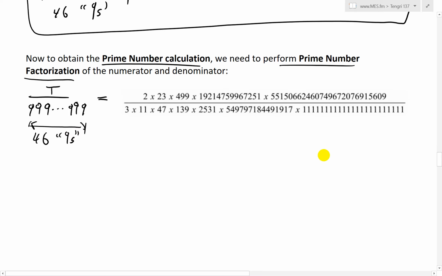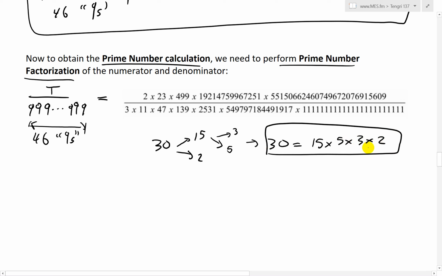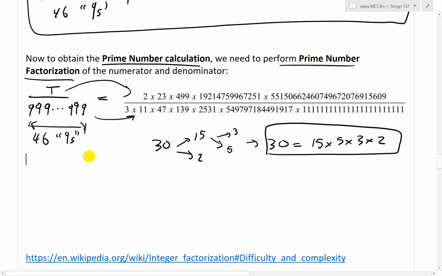And again, remember prime number factorization. For example, 30 becomes, well, this is 15, this is 2, so 15 times 2 is 30. Then you can split up the 15 into 5 and 3. So 30 equals 5 times 3 times 2, and these are all prime numbers. That's prime number factorization for a simple case like that. But what we want to do is show that t is equal to all the way across here. The 999 gets to something like that, which is just very large numbers in prime number factorization.